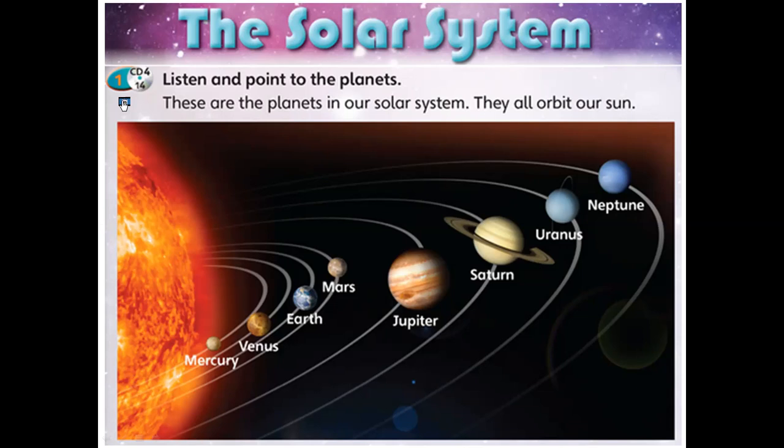Earth, Jupiter, Mars, Mercury, Neptune, Saturn, Uranus, Venus.